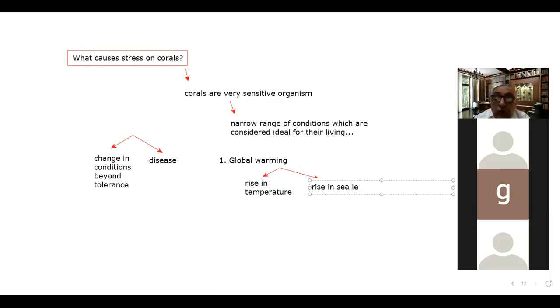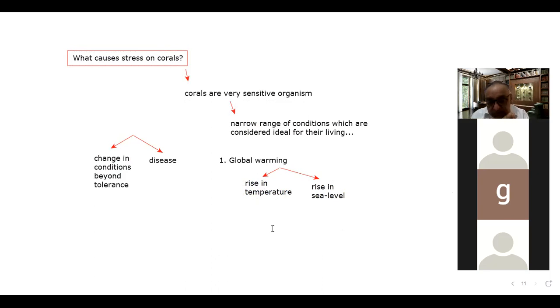These are the two important results of global warming.